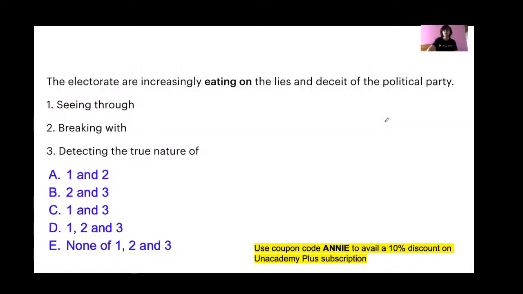Fine. Now, let's move to the next question. Next here you have a phrase replacement question. A phrase is given in highlighted form. Now you have to tell me which of these options can replace the highlighted phrase. The options are here: A, B, C, D, E. Please answer it in the comments.